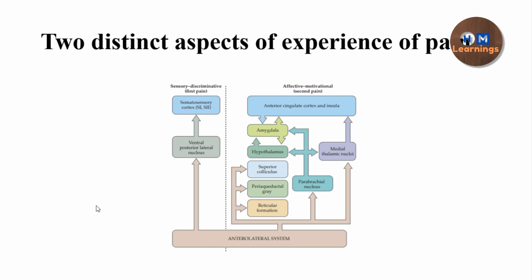So why does pain require different pathways? The simple answer is that because pain is a complex perception, the second order neurons can terminate at different regions of the brain. That's why we require the different pathways of pain, so that the different areas can work together as a cooperative network in order to perceive the pain. So in this, there are two aspects which are shown.